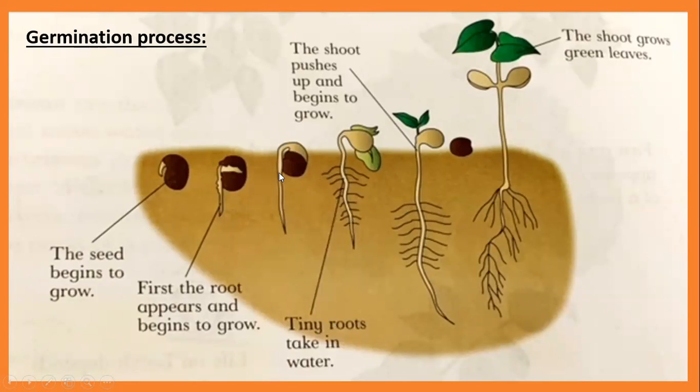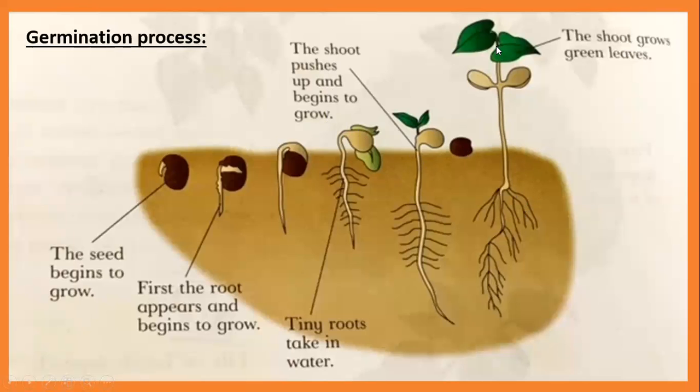These things are happening inside the ground. Now from here, the plant starts coming out. Now look here. The shoot pushes up and begins to grow. This is called a shoot. The small plant, when it comes out from the ground, is called a shoot. This is the cover of the seed. Usually it's hard. Then it breaks down and the shoot comes out.